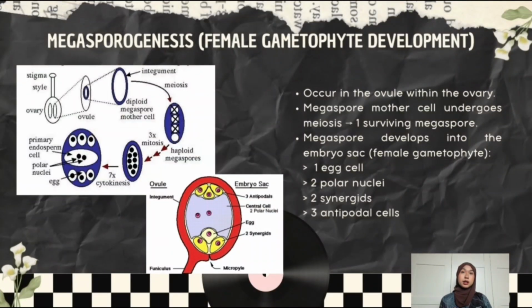Furthermore, is megasporogenesis for female gametophyte development. Megasporogenesis takes place in the ovule inside the ovary. The megaspore mother cell undergoes meiosis, but only one megaspore survives. The megaspore develops into the embryo sac, also known as the female gametophyte. So the embryo sac contains one egg cell, two polar nuclei, two synergids, and three antipodal cells. These structures are essential during the fertilization process, especially in double fertilization.